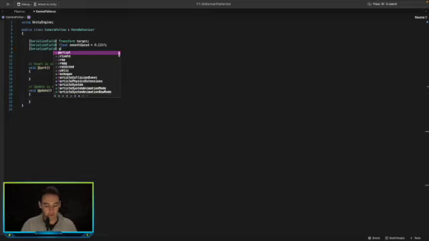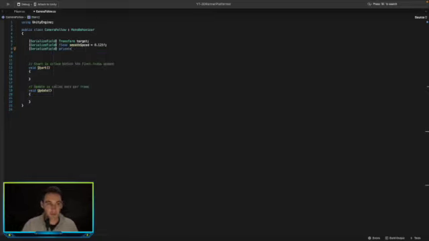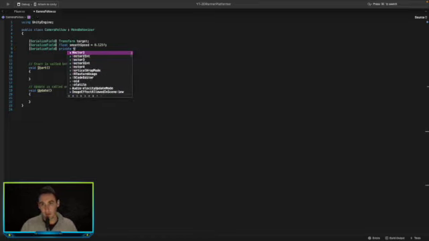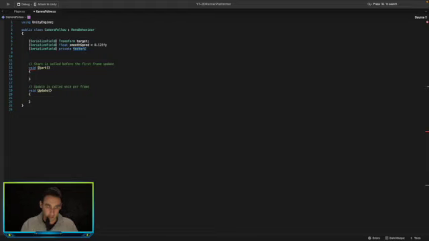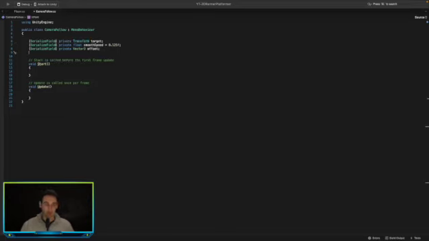We'll play around with this in the inspector and see what we can get to look nice. Offset. Private. Alright, let's save that.